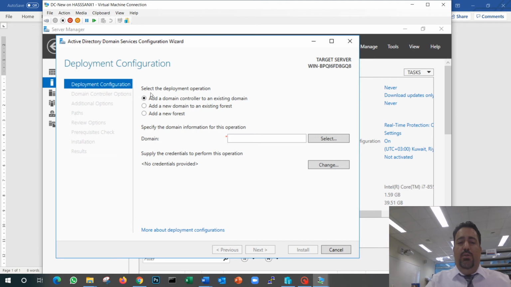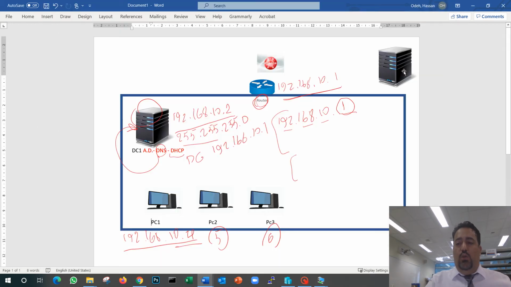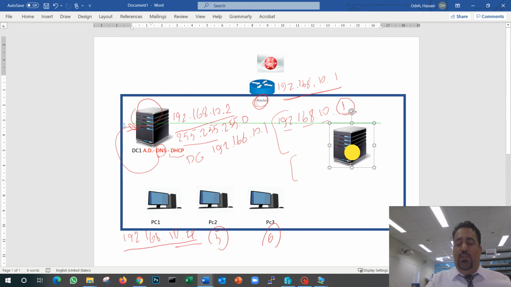So in the first step, it's going to ask me whether I'm going to add a new domain or a domain controller to the existing domain. I already have a network ready, I already have my office and my equipment, and I want to add an extra computer or domain controller. We don't use this part now because this is the part we are going to use when we buy server 2 and install it on the domain next week or the week after in the classes.